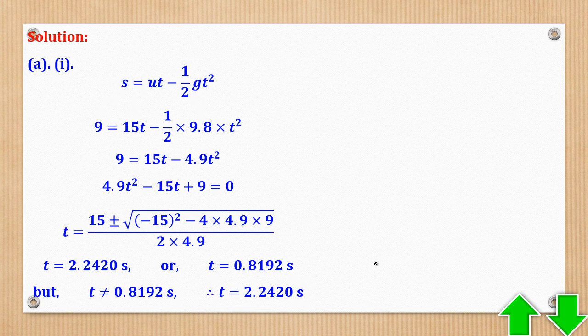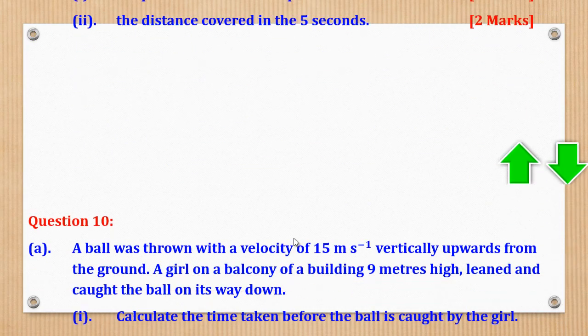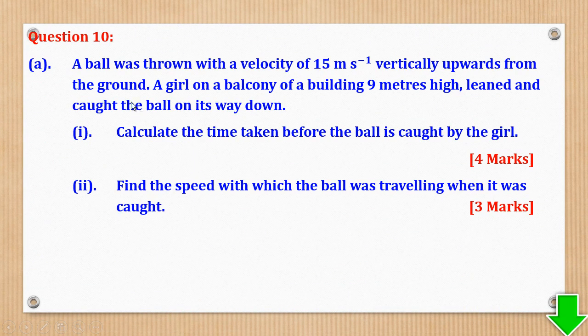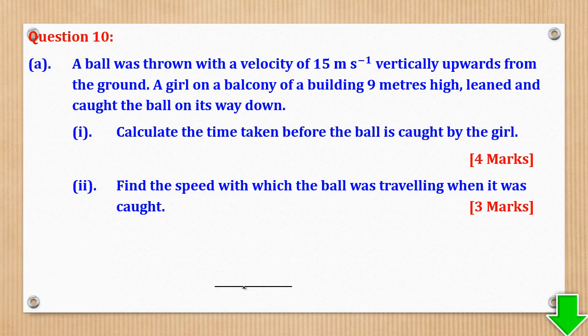Let's go back to the question and we see. Remember, both are positive, but why did we ignore that? A ball was thrown with a velocity of this, vertically upwards. A girl on the balcony of a building 9 meters high leaned and caught the ball on its way. Calculate the time taken before the ball is caught by the girl. So this means that if it was moving like this, vertically upwards, here at this height of 9 meters,